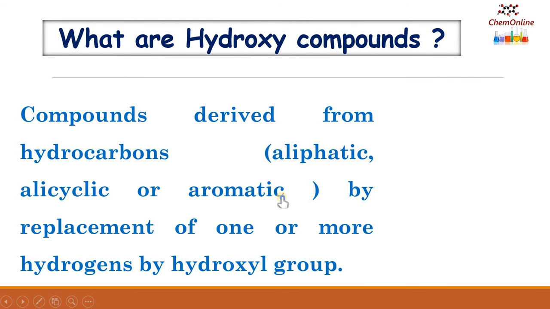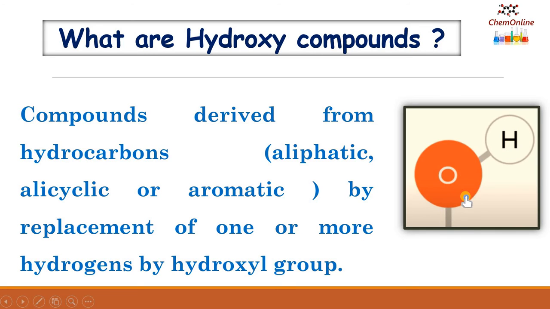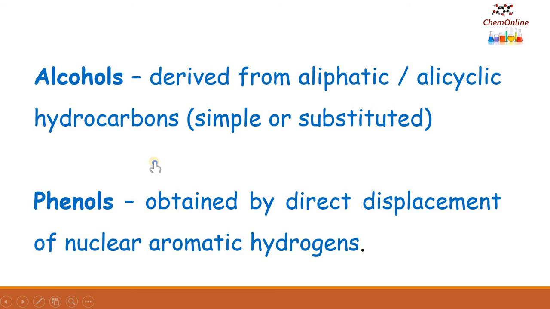Before discussing alcohols, let me mention hydroxy compounds. Compounds derived from hydrocarbons by replacement of one or more hydrogens by a hydroxyl group are called hydroxy compounds. The hydrocarbons may be aliphatic, alicyclic or aromatic. So when one of the hydrogens is replaced by a hydroxyl group, that is an OH group, such compounds are generally called hydroxy compounds. Alcohols and phenols come under the general term hydroxy compounds.